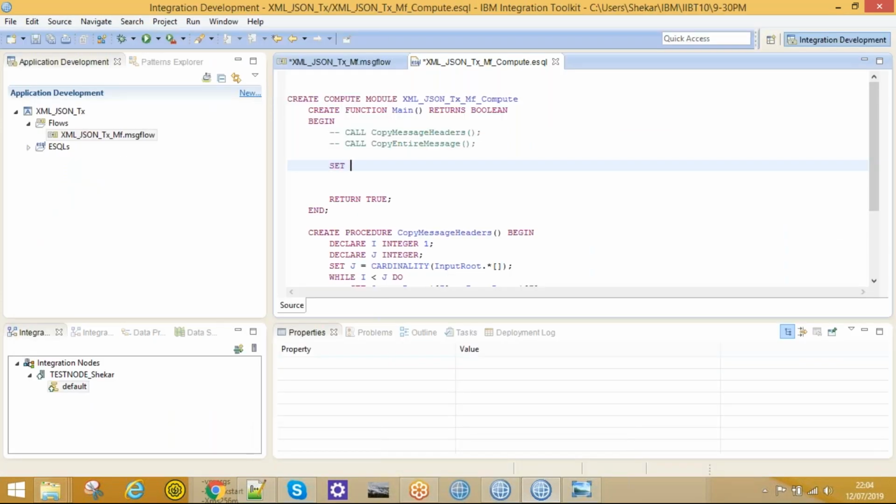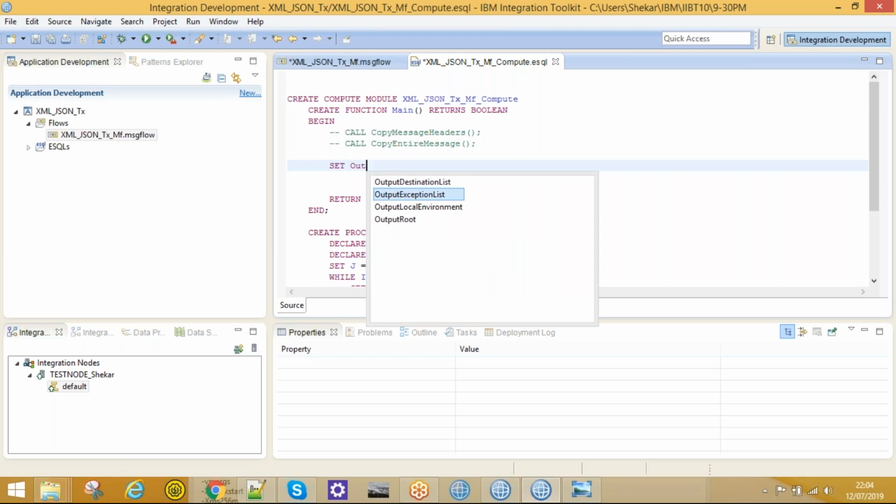Set is a keyword. It is used to set any variable value. In ESQL we will have some input root and output root. Now I would like to map my input root to the output root. So it's OutputRoot dot, just type OUT and press Control Space.